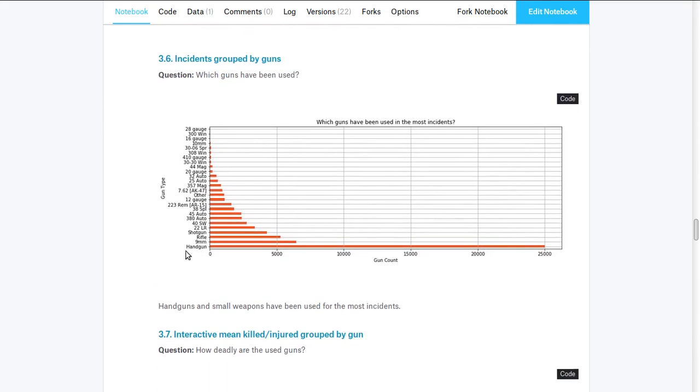Let's have a look at the guns of the incidents. Handguns are by far the most used weapons. Basic 9mm weapons, rifles and shotguns are the next likely guns. In contrast to this, automatic and highly specialized weapons are quite rare in the incidents.